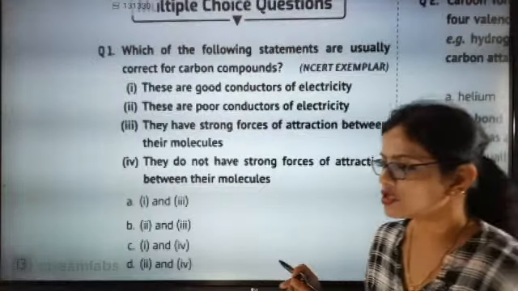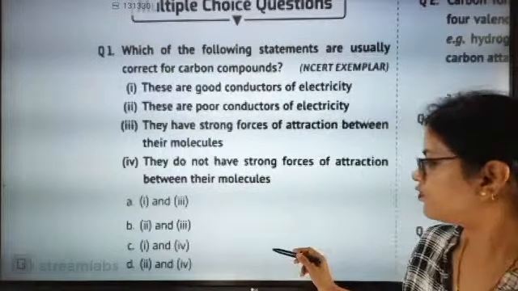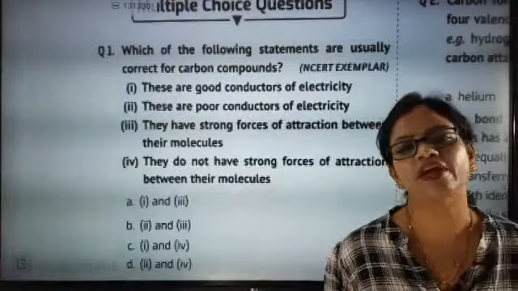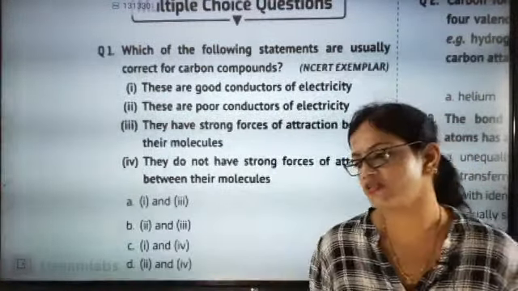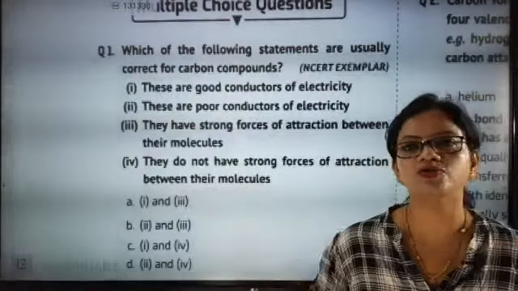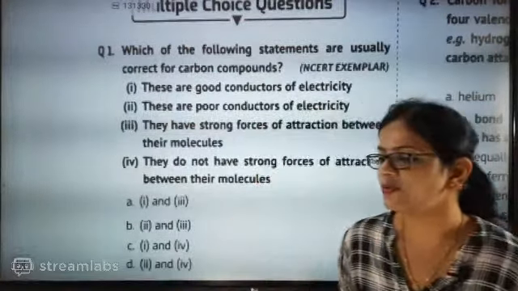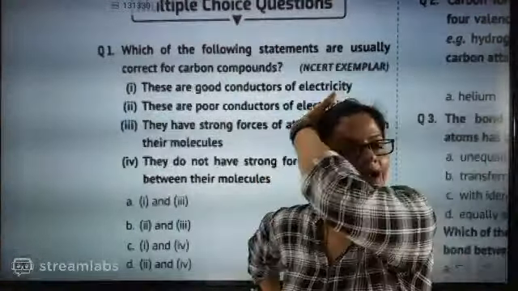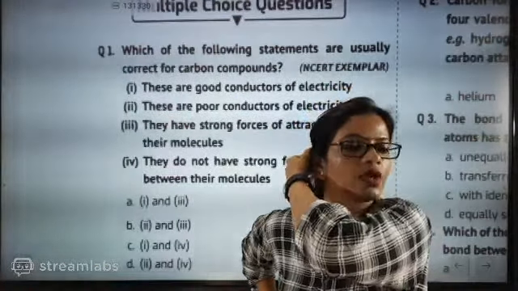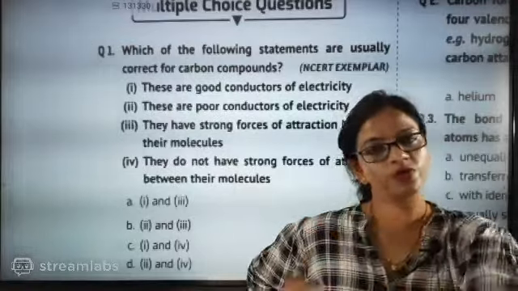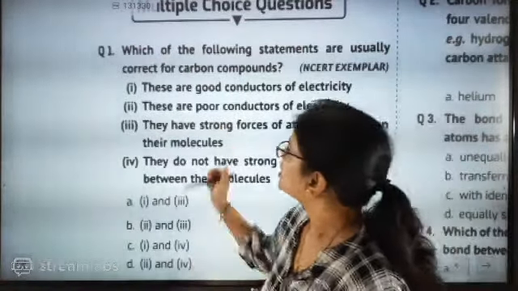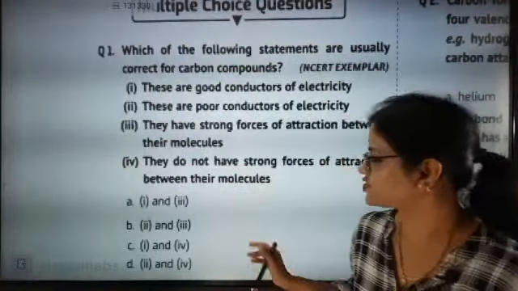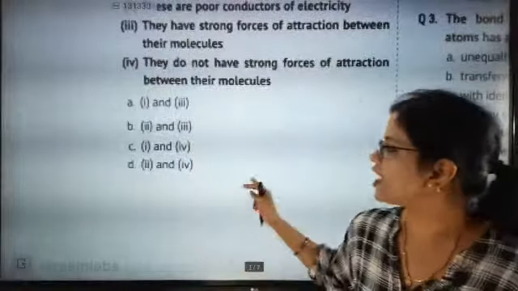Yes, they do not have strong force of attraction between their molecules. The fourth statement is correct. Second is, these are poor conductors of electricity. See, the exception is graphite. Graphite is a good conductor of electricity. The rest of the other forms of carbon are not good conductors of electricity. So the correct answer will be going for diamond. Diamond is a bad conductor of electricity. Other allotropic forms of carbon, coal and all, are bad conductors of electricity. So the second option is the correct one. These are poor conductors of electricity and they do not have strong force of attraction between their molecules. So together, the answer is D.